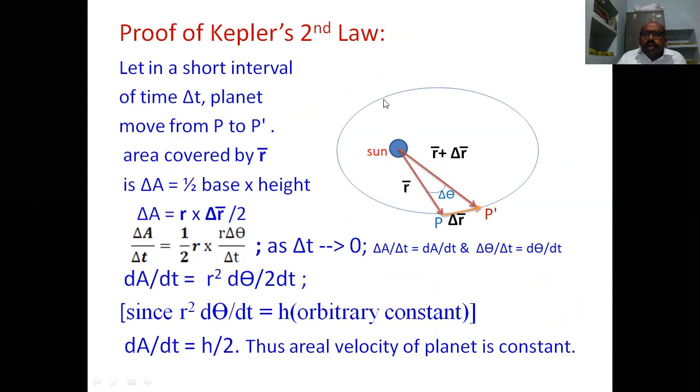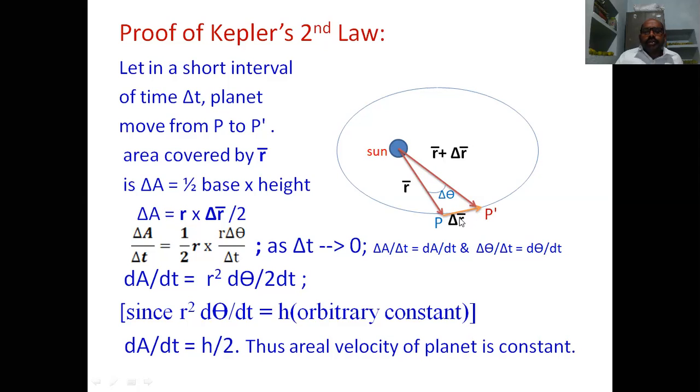It is an elliptical orbit. The Sun is there, and if we consider a planetary motion, the planet is at point P at some time t, and after some time delta t, it has reached another point P dash in the path of the orbit.